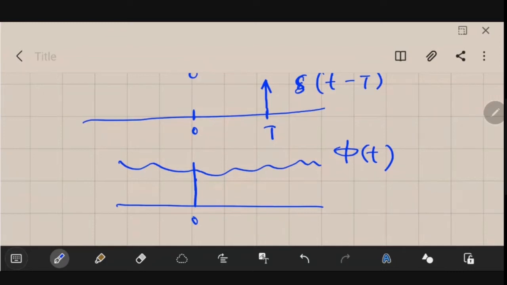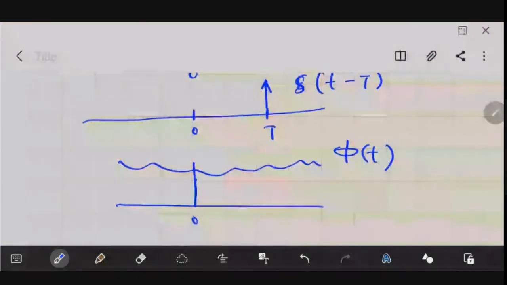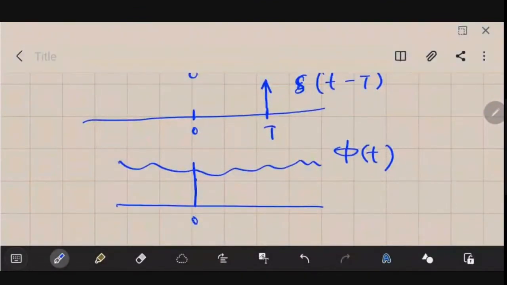Sir, if capital T is not equal to 0, right? So then the value will be all 0. No. What we have done here is T is equal to 0, then only that exists, right?